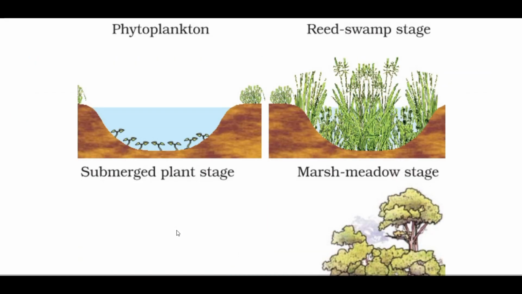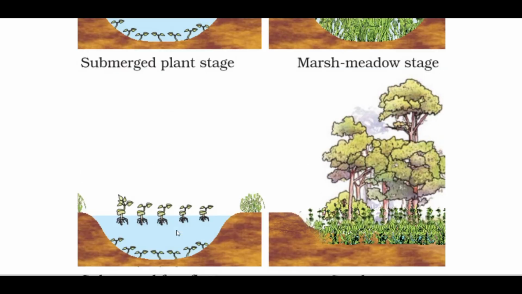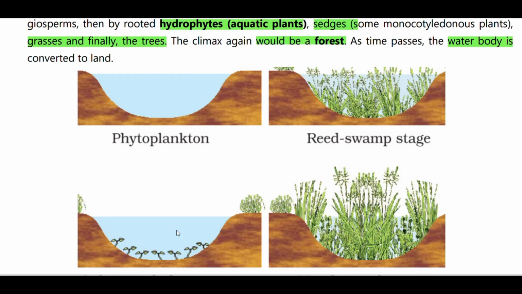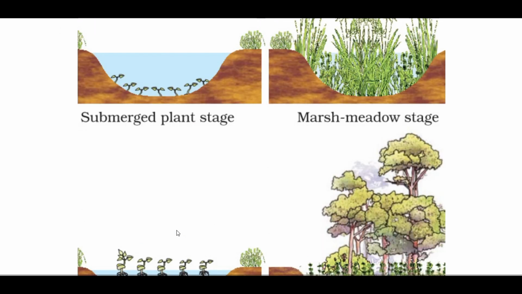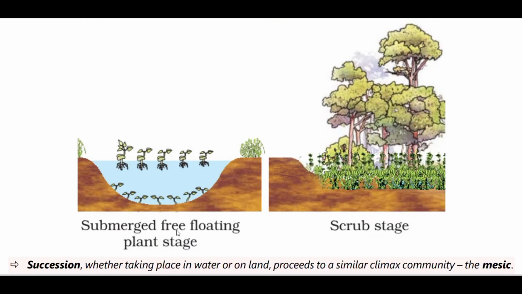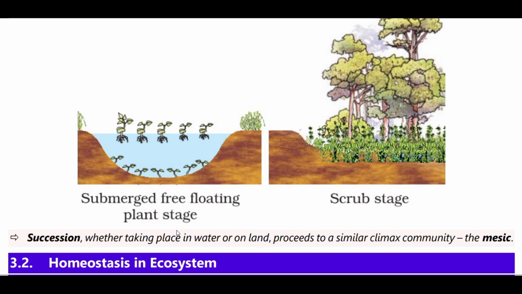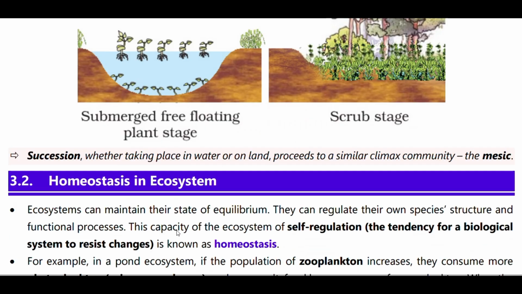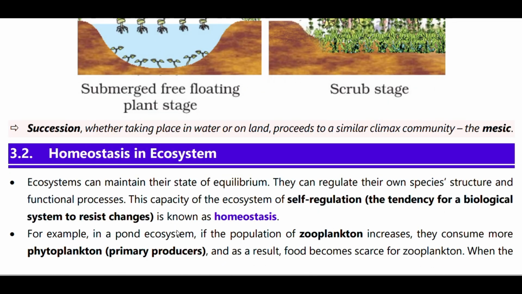And then here we see diagrams: crops, submerged, free floating. Whether taking place in water or land, succession proceeds to a similar climax community called mesic.